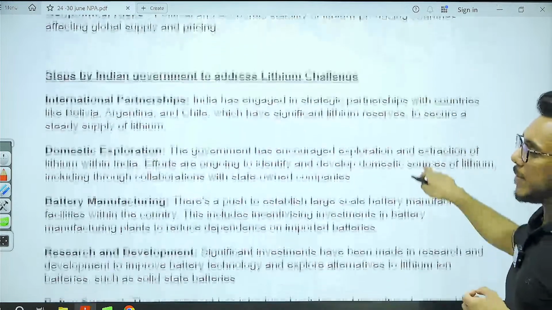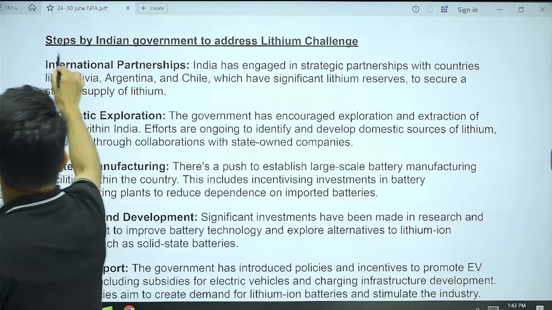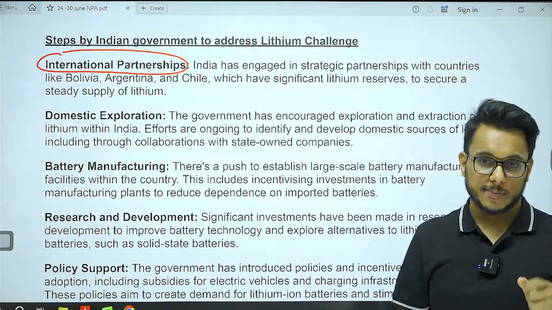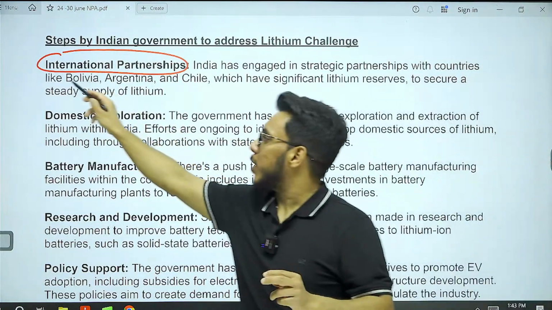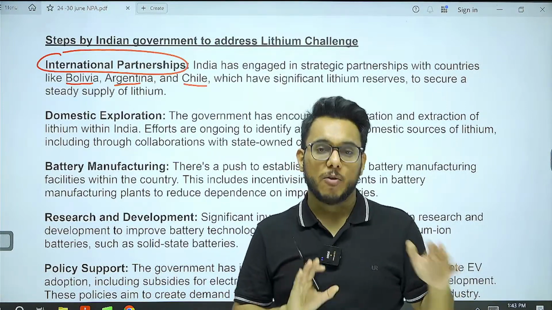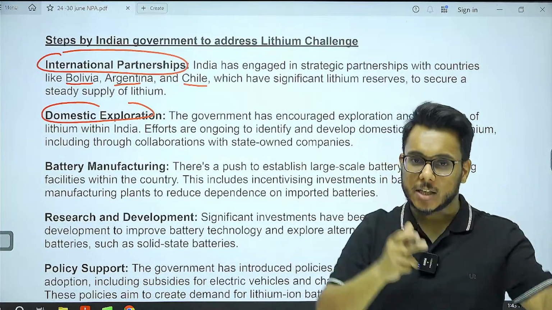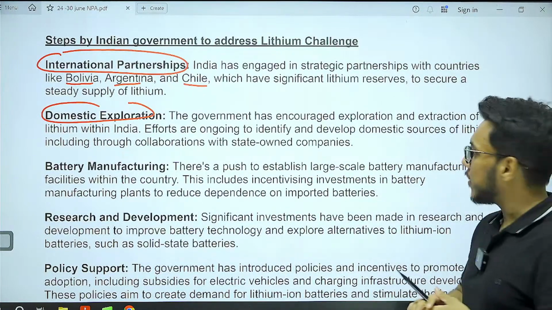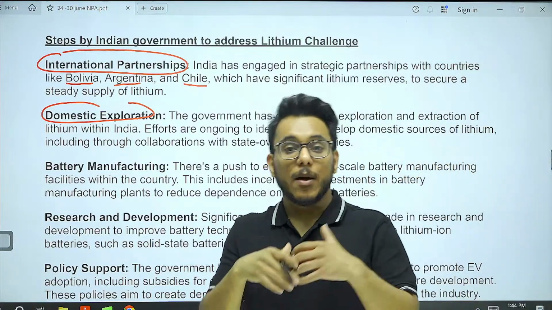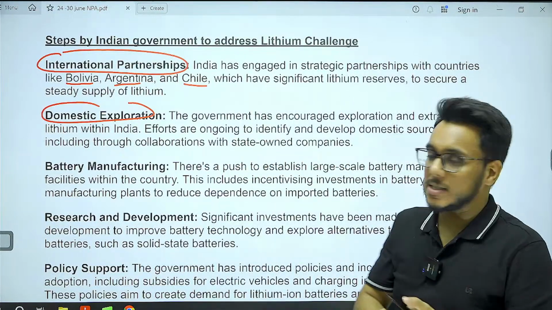Now, what are the steps that have been taken by the Indian government in the direction of lithium? Number one, we have signed international partnerships with multiple countries to secure our lithium supplies. We have signed partnerships with Bolivia, Argentina, and Chile so that they can provide us a sustainable supply of lithium. Secondly, we are working on domestic exploration. I told you in Reasi and Chhattisgarh, we are finding some reserves. And India is also focusing on collaborations. We are providing blocks to the private sector so that they can identify lithium reserves in India.